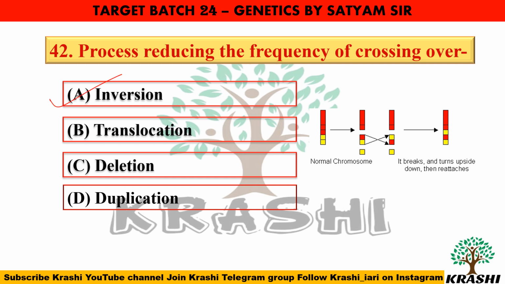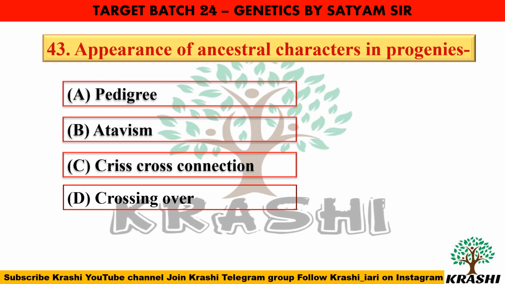What happens in inversion is the chromosome segment breaks and reattaches within the same chromosome but in a reverse orientation. Question number 43. Appearance of ancestral characters in progenies is known as atavism. Atavism is the recurrence of a particular trait in an organism.